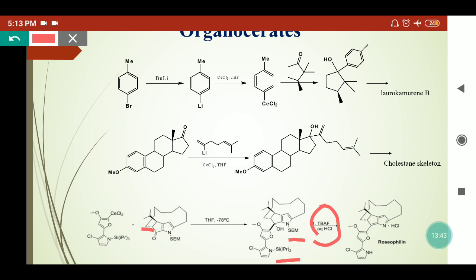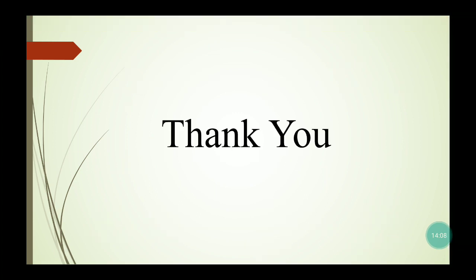So this moiety will form, which is known as roseophilin. It is an antibiotic used for tumors. So different organocerate compounds can be used in different transformations, and they are very useful to synthesize natural products, the colistin skeleton, different drug moieties and so on. Thank you.